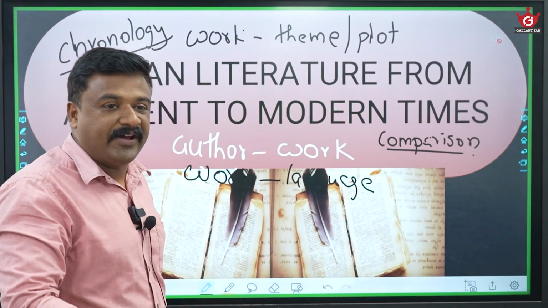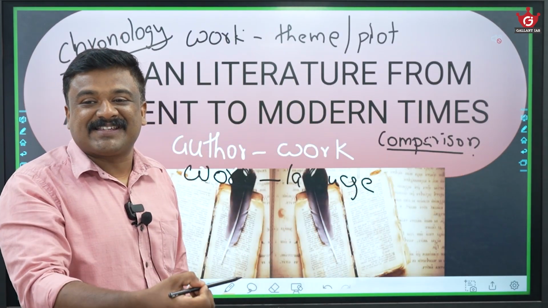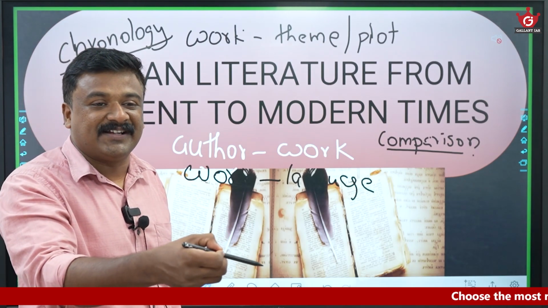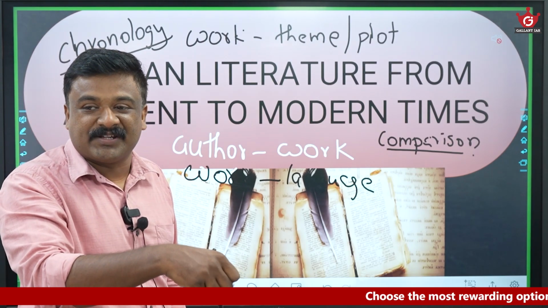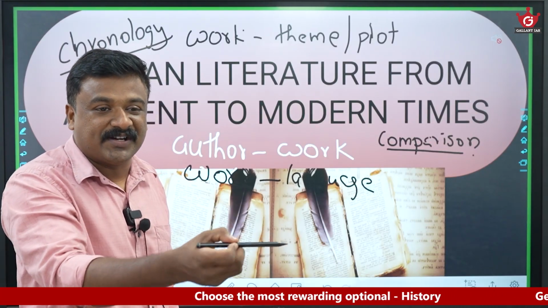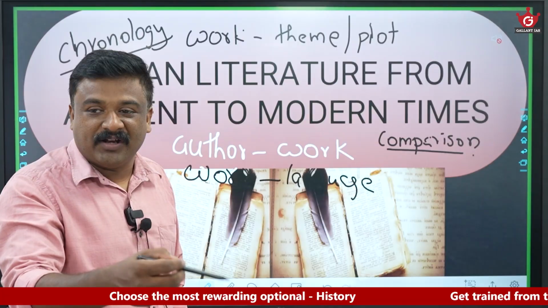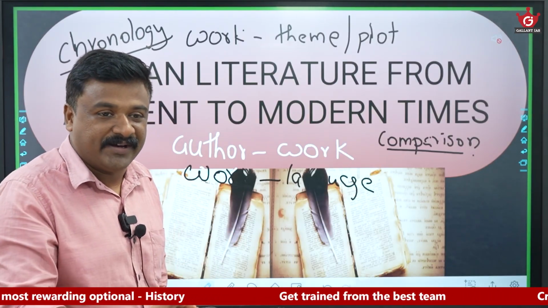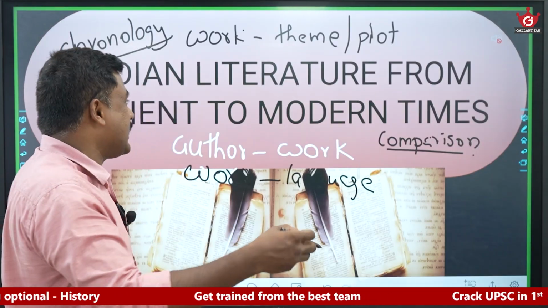For example, Vedic Samhita, Aranyaka, Brahmana, Upanishad can be compared. Buddhist literature, Agama literature, Jain literature, the Tripitaka, Buddhist literature can be compared. Syadvada, Nyayavada, Anekantavada, Yogacara philosophy can be compared. Okay, so comparison type of questions are there.